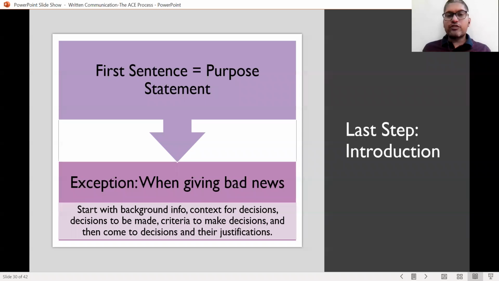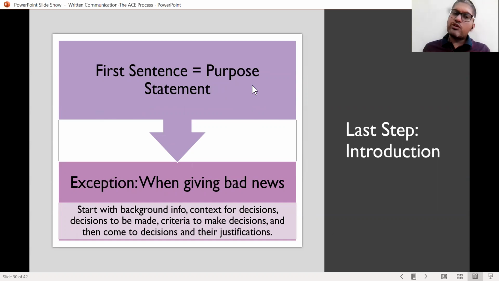So the first sentence of the document should be the purpose statement when you are writing the introduction, which will come in the end, introduction or executive summary. The first sentence ideally should be your purpose statement. So, this statement is being written to explain to students of JGU how to upload your assignments on Moodle. And then you go about what this document does, etc.